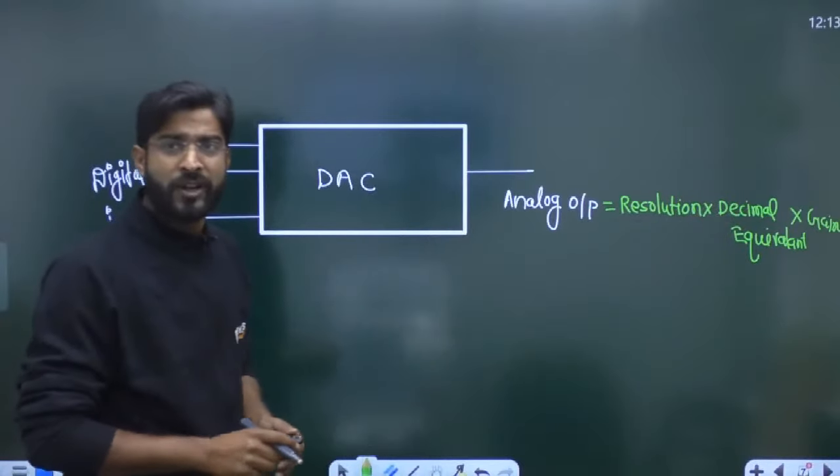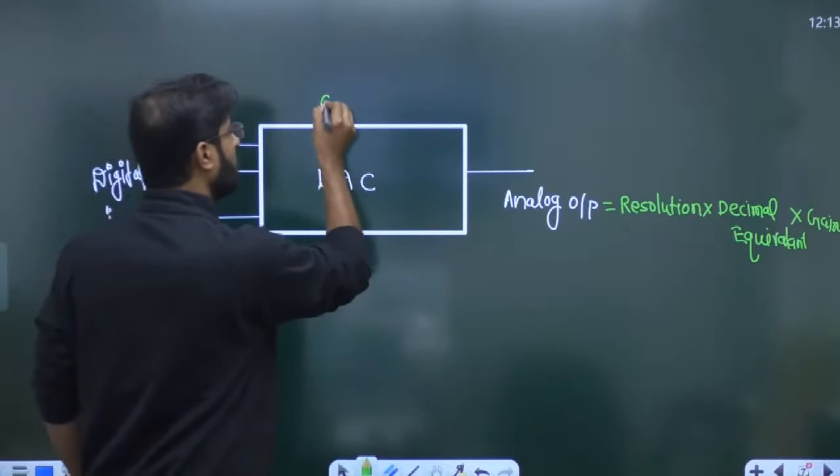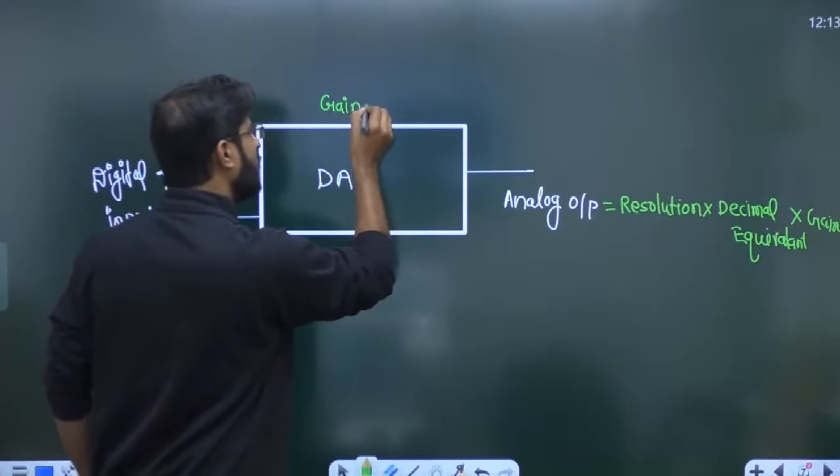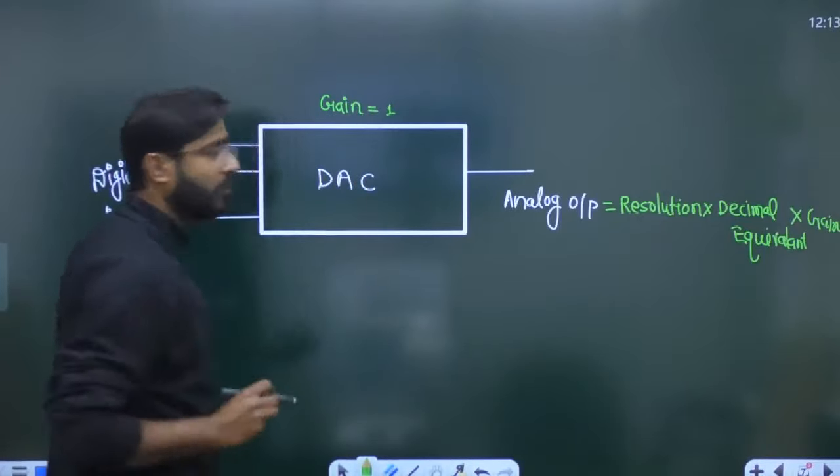By default, if the gain is not mentioned in the question, you have to use it as 1.